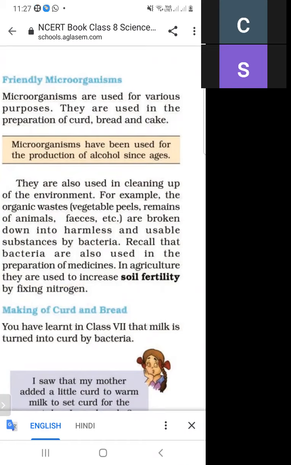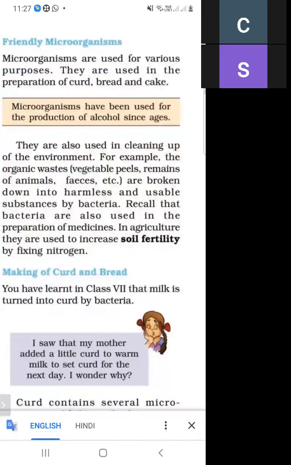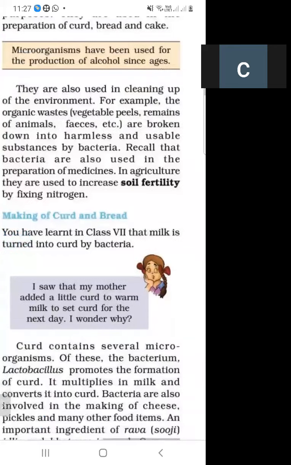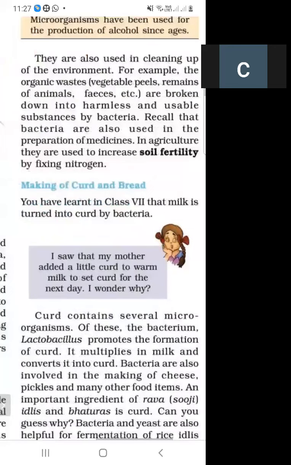They are used in cleaning of the environment, and they are used in the preparation of medicine. They are also used to increase soil fertility. So these are the uses of microorganisms. Next is the making of curd and bread.